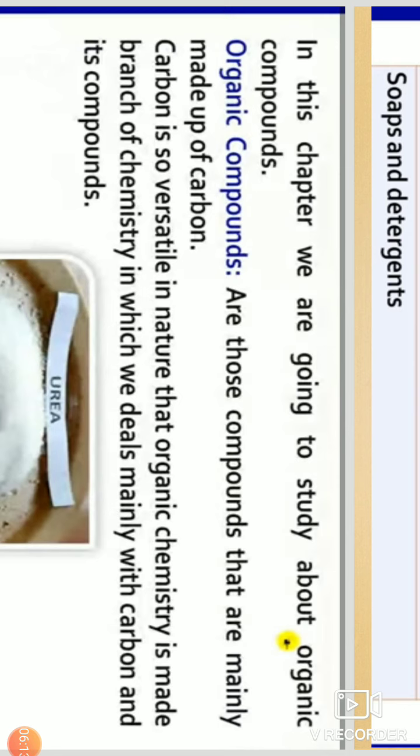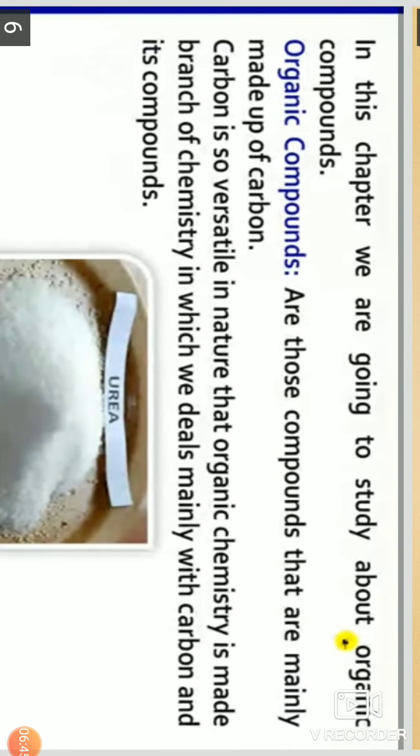Organic compounds are those compounds that are mainly made up of, focus on the words, mainly made up of carbon, their main constituent element. Carbon is so versatile in nature that organic chemistry is the branch of chemistry which deals mainly with carbon and its compounds.